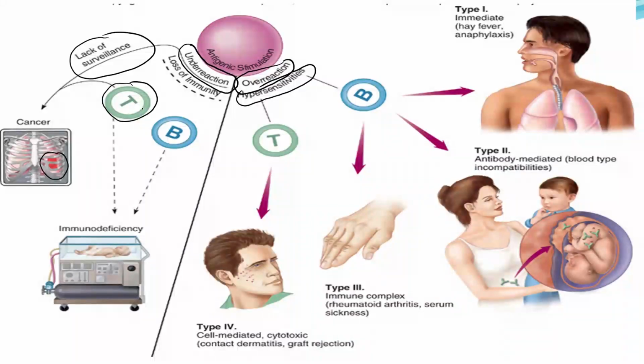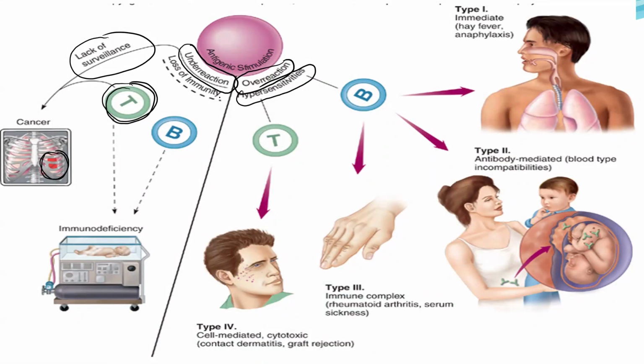We have learned that the cell that surveys our body, that controls our body, to find something that is happening in the cell is the T cell. So when the T cell is unable to perform its job, what happens? Our cells will become abnormal. It's going to be cancer development, for example.